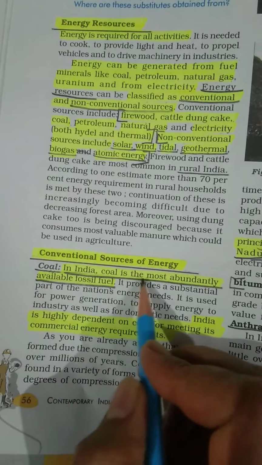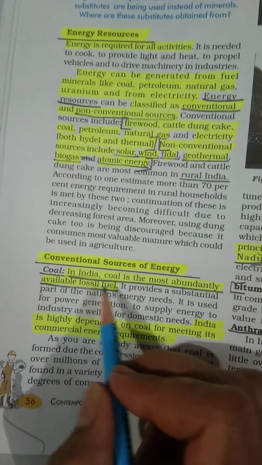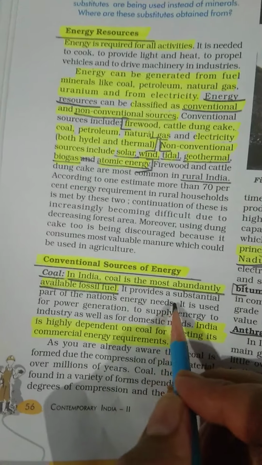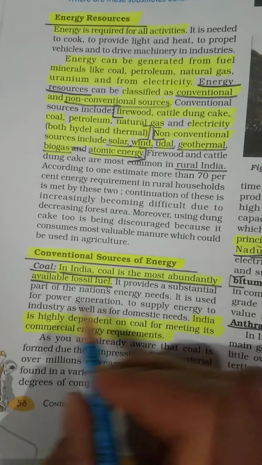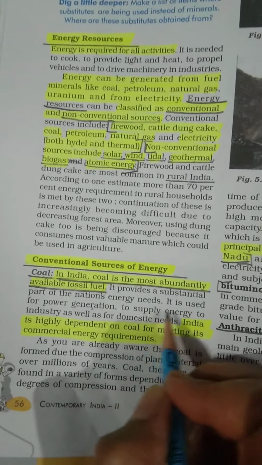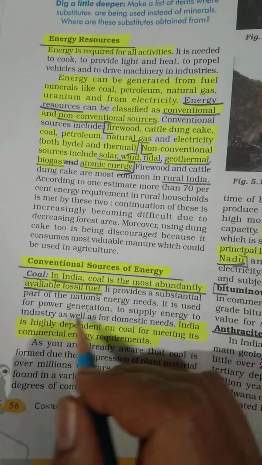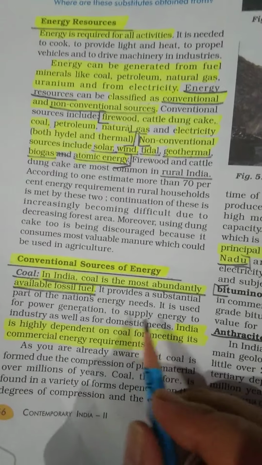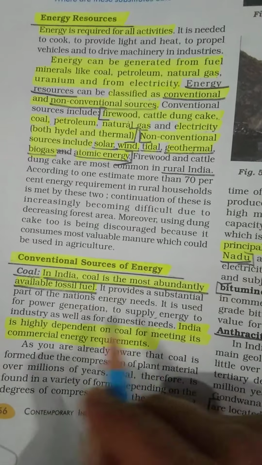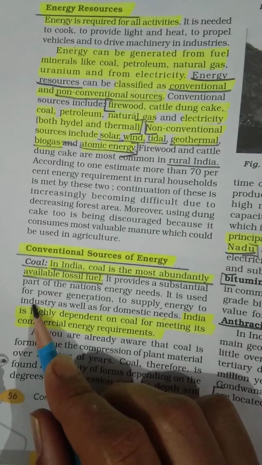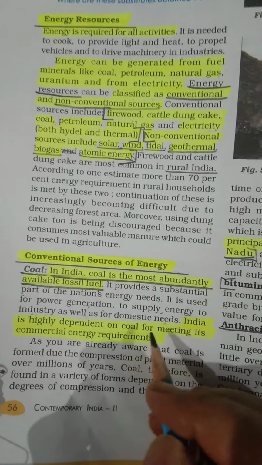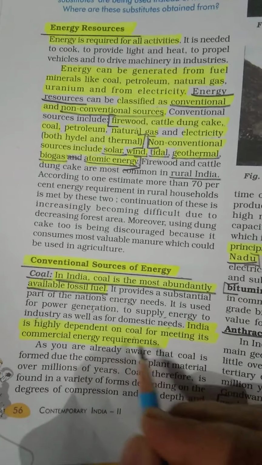Students, in India, coal is the most abundantly available fossil fuel. It provides a substantial part of the nation's energy needs. It is used for power generation, to supply energy to industry as well as for domestic needs. It means we are using coal in our household works also, and it is also a very important fuel in industries. India is highly dependent on coal for meeting its commercial energy requirements.